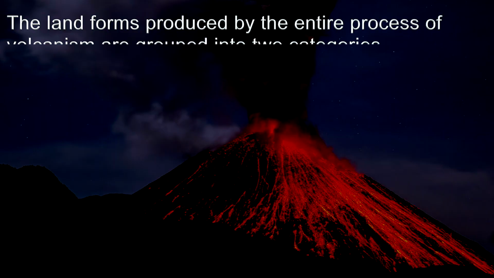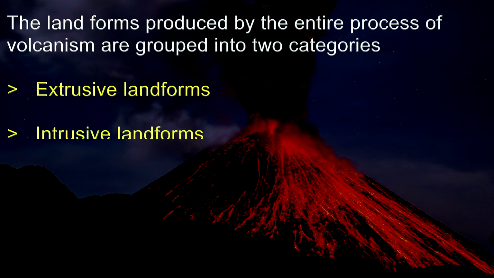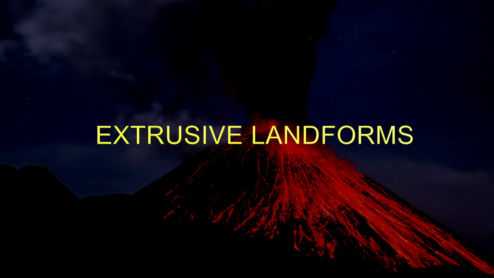The volcanic landscape is also an outcome of the nature of the volcanic eruption, that is, whether the eruption is central type or fissure type. The landforms produced by the entire process of volcanism are grouped into two categories: 1. Extrusive landforms, 2. Intrusive landforms. Extrusive landforms are those volcanic landforms which are evolved on the surface of the earth.